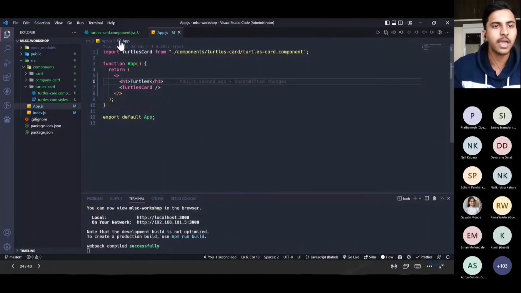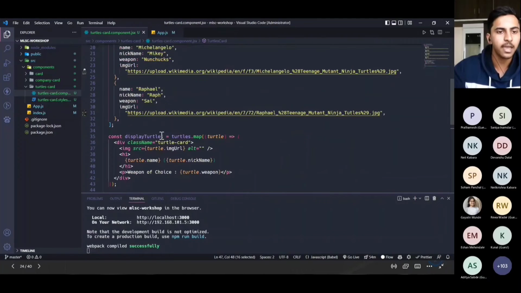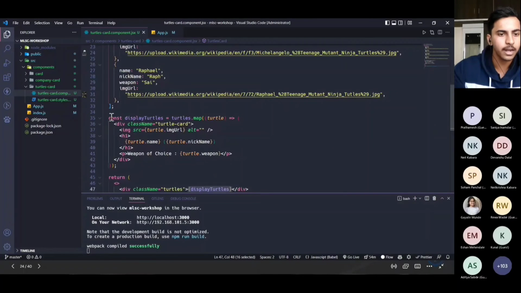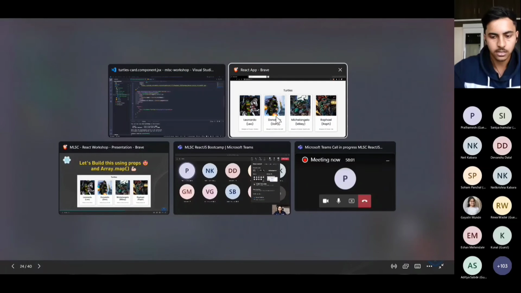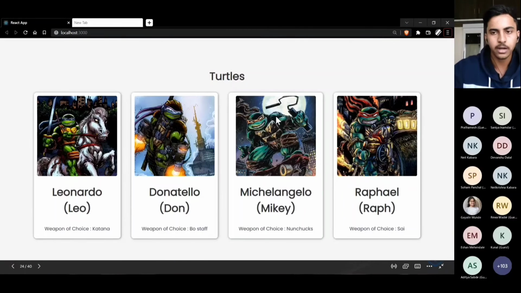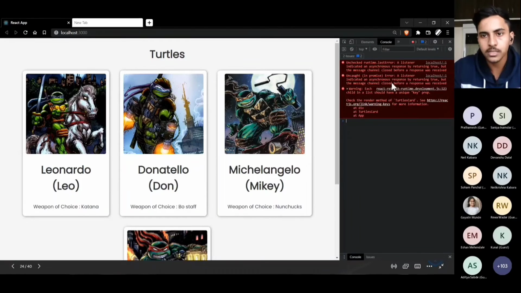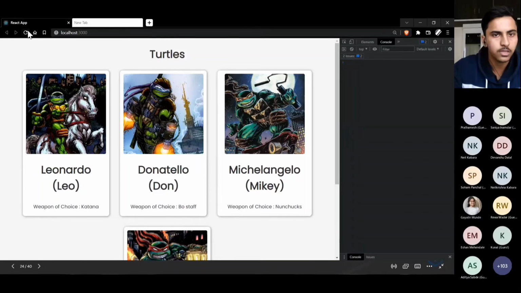So what we have done is we have received one array, let's say from an API. After that, we have mapped over that particular array to create different components. Let's take a look at the console once. I'll just clear the console once.